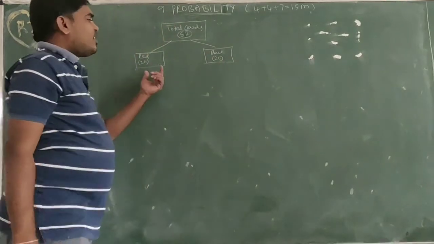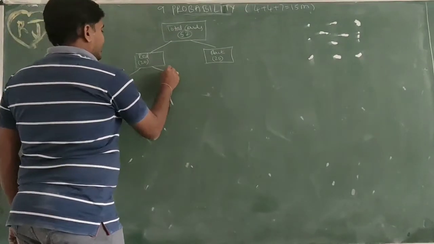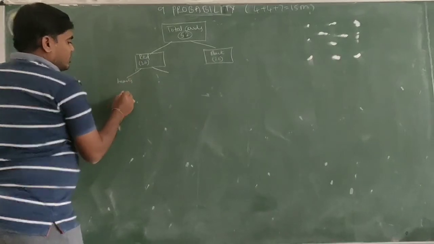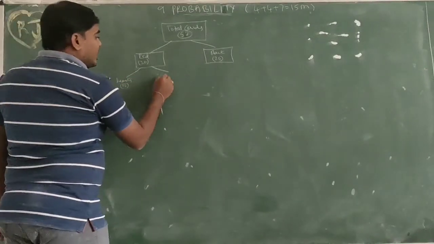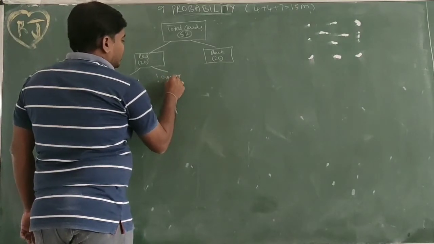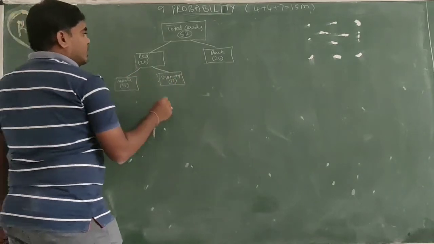In these, red cards are 2 types, black cards also 2 types. Red cards: hearts 13, diamonds 13.